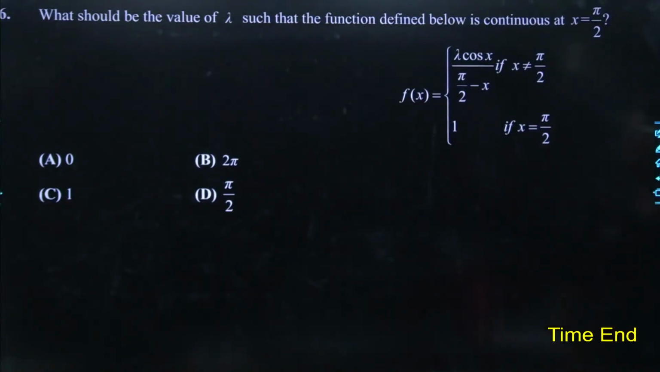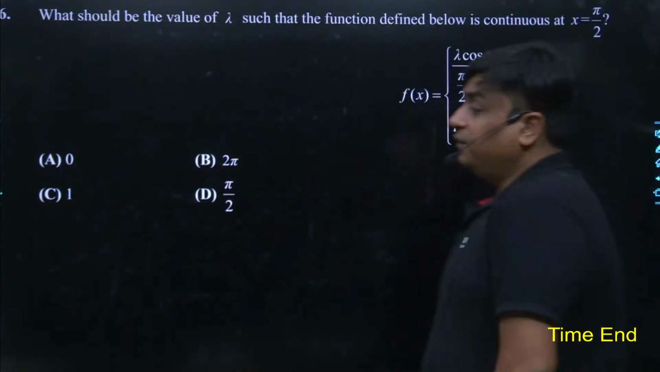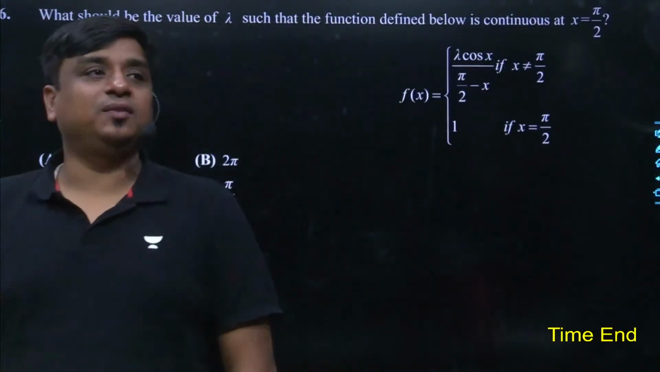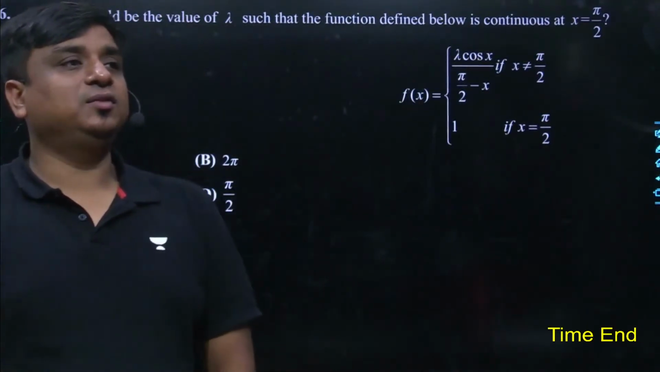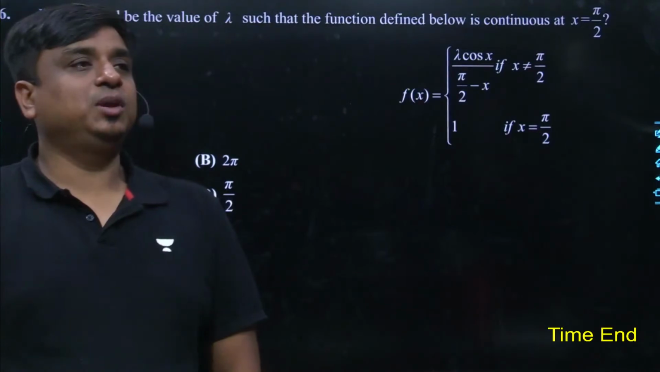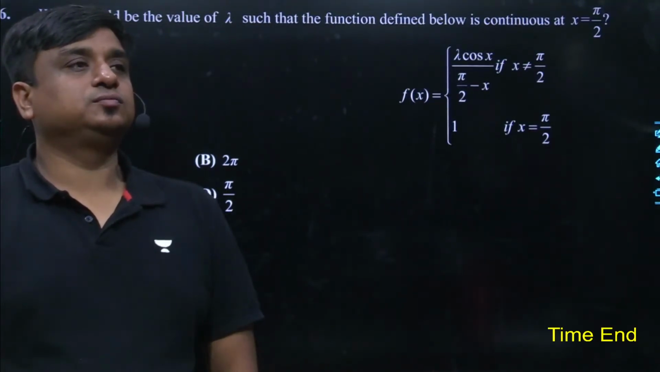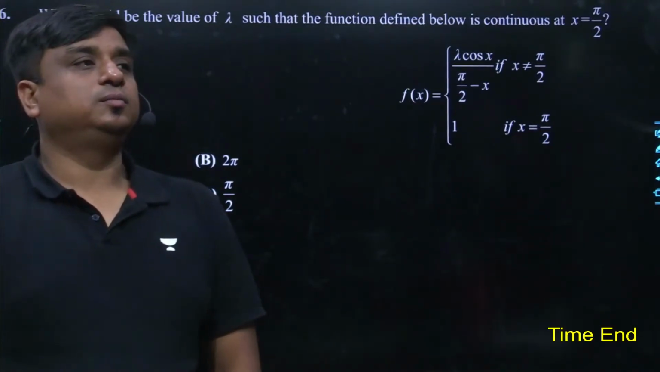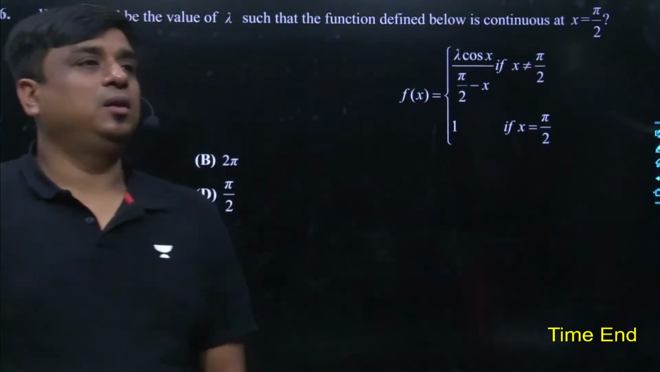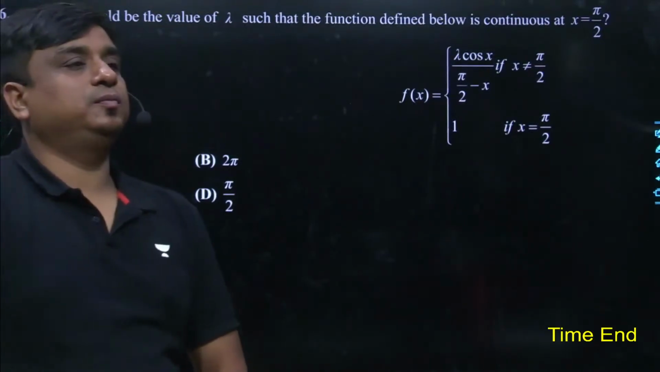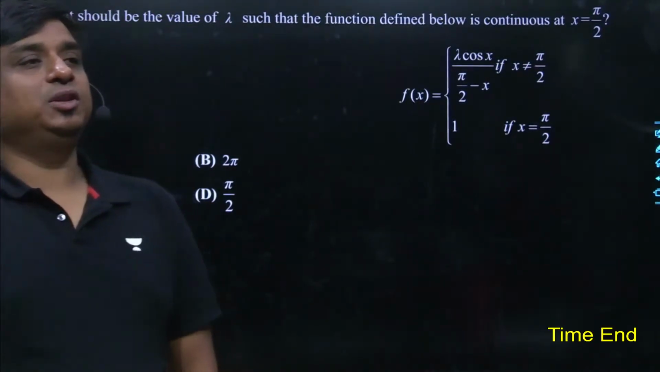Read the problem carefully. What should be the value of lambda such that the function defined below is continuous at x equals lambda pi by 2? The function has to be continuous. What must be the value of lambda over there?